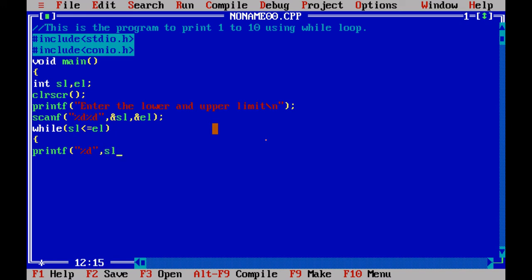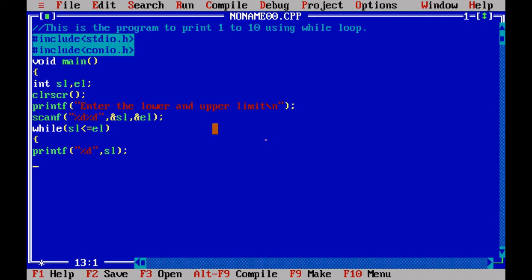I print the value SL, and after printing the value SL I have to increment it. First, 1 will be printed, next I increment it to 2, then print that 2, then again increment it, print 3, and increment again. This process will be repeated again and again until it reaches 10.